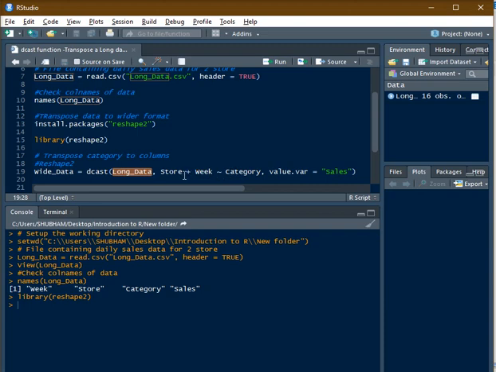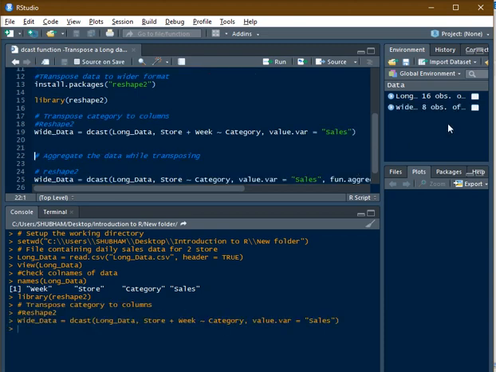The second argument is a formula. First is the level at which you want the output in your final data set, which is first column store or week, second column week or store, and so on. Then there's the tilde sign, and then the name of the variable which you want to transpose into multiple columns instead of one column, right? And the third argument is value.var, the value which you want to fill in the cells, which is the sales metric, right? Once I execute this code, let me just quickly show you.